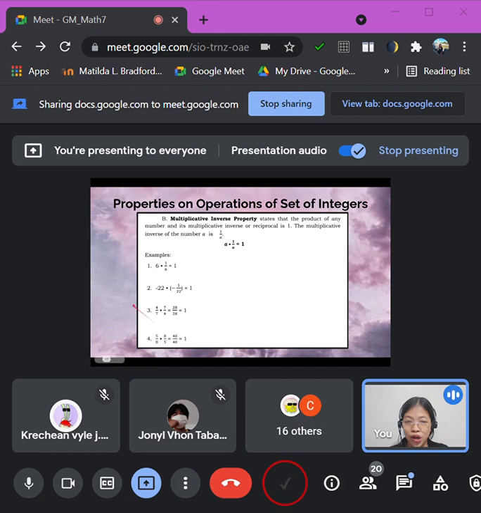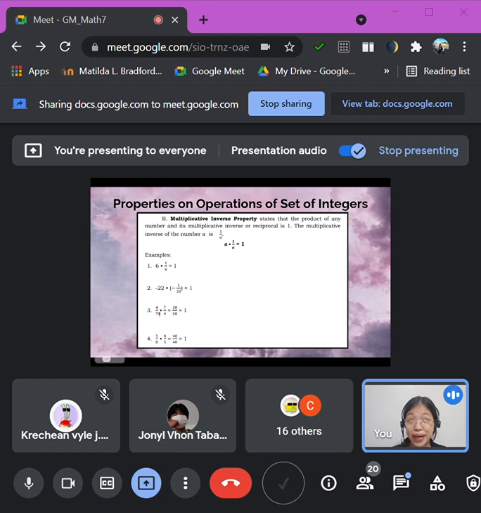So we have here example number 2. Negative 22 times its inverse, negative 1 over 22, is still equal to 1. So that is the multiplicative inverse.